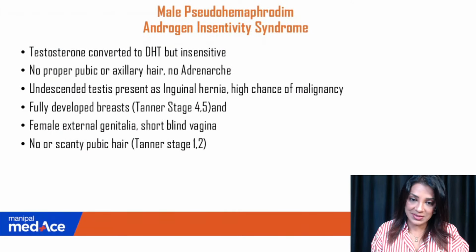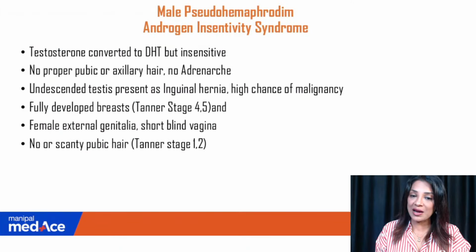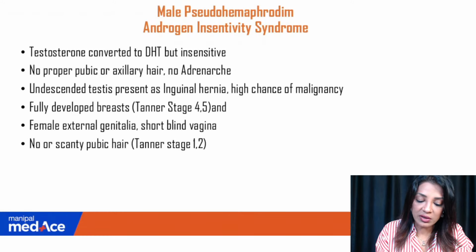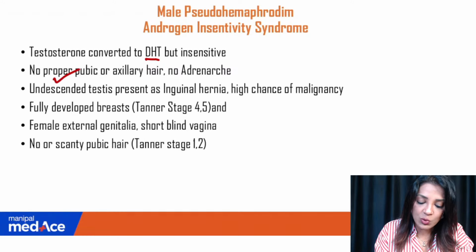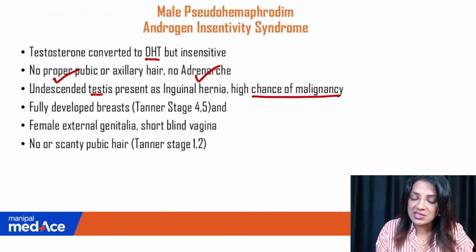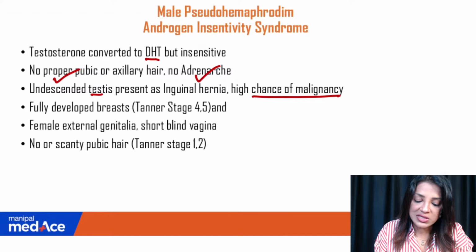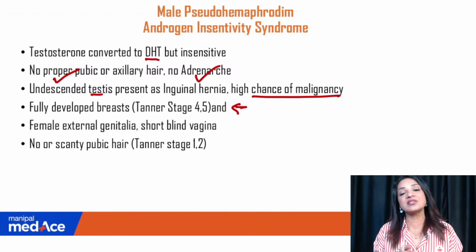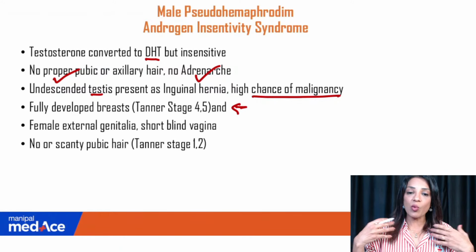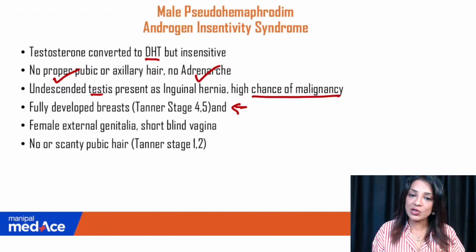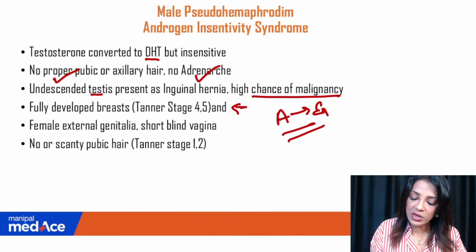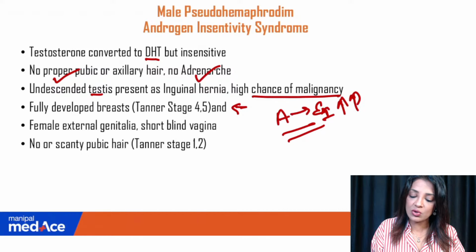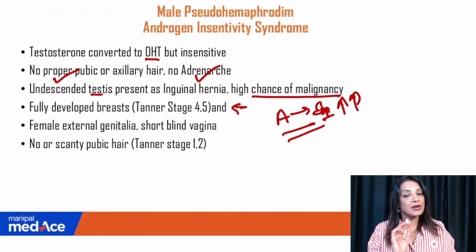They will have good breasts, but they will not have pubic hair because androgens are insensitive. Testosterone gets converted to DHT, but it is insensitive. No pubic hair, so pubarche, adrenarche will not be there. Undescended testes with high chances of malignancy, they have to be removed. Fully developed Tanner stage 4 and 5 breasts, because whatever androgen is there, it is getting converted into estrone. Estrone is forming, so estrogen level will be high because this androgen is not acting anywhere, it is just getting converted in the fat to E1.